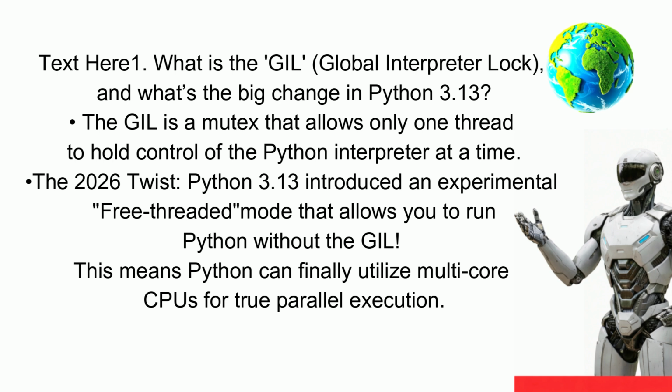1. What is the GIL, or Global Interpreter Lock, and what's the big change in Python 3.13? Answer: The GIL is a mutex that allows only one thread to hold control of the Python interpreter at a time. The 2026 twist: Python 3.13 introduced an experimental free-threaded mode that allows you to run Python without the GIL. This means Python can finally utilize multi-core CPUs for true parallel execution.